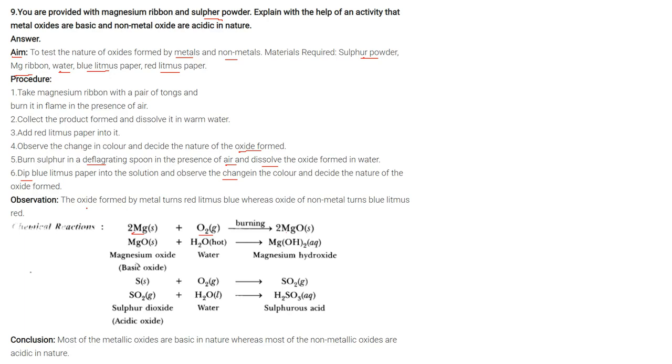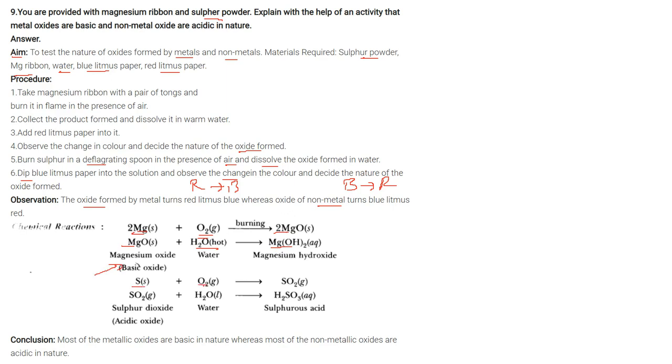The oxide formed by metal turns the red litmus into blue, while the oxide of non-metal turns the blue litmus to red. These are the chemical reactions. Magnesium with oxygen gives MgO. MgO combines with hot water to form magnesium hydroxide. Now this is a basic oxide.